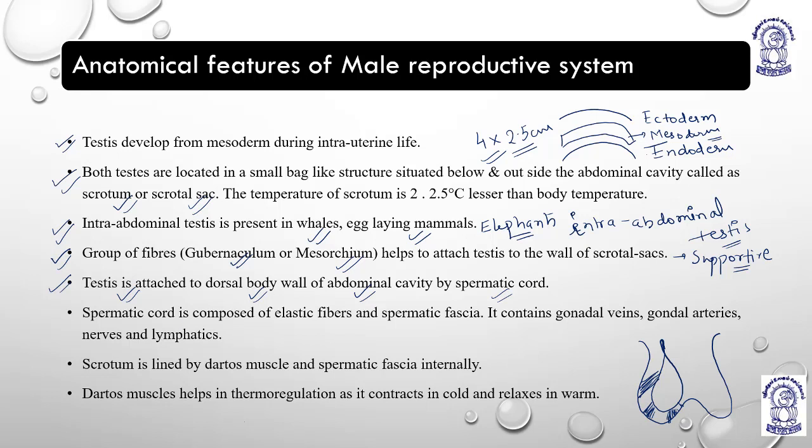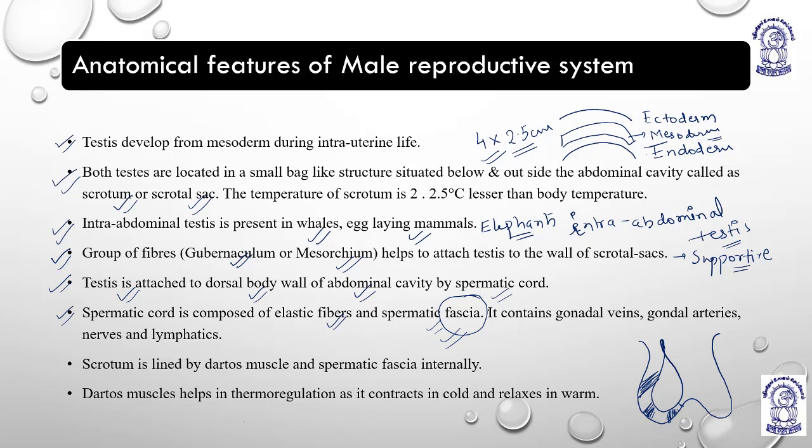Okay. The spermatic cord is basically a composition of elastic fibers and spermatic fascia. Whenever the term fascia encounters your brain, remember that fascia, wherever it belongs, relates to areolar tissue, the tissue which helps to fill up the gaps between the organs.